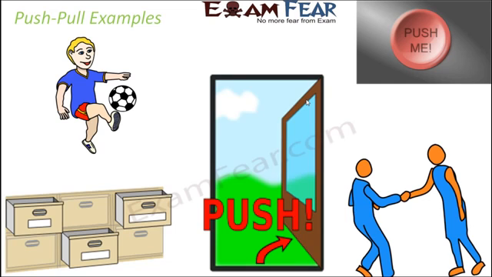Where do we push and where do we pull? On the screen you can see a lot of different scenarios. Let us look at the first figure. This boy is playing football. So what is he doing? He's kicking the ball with his leg. When he kicks the ball, is he trying to bring the ball close to himself, or is he kicking it to let it go far from himself? The ball is going far from him. So that means he's trying to push the ball.